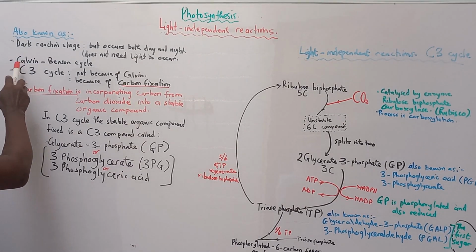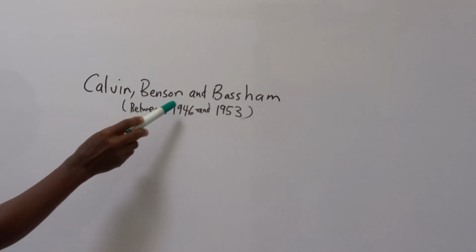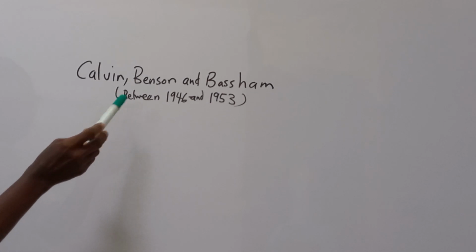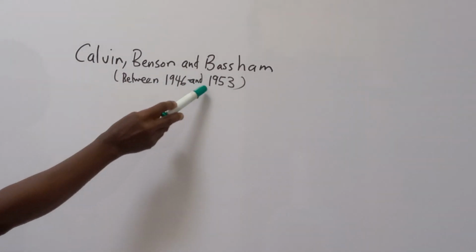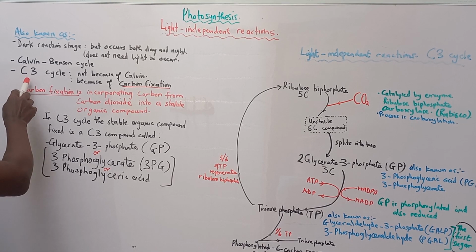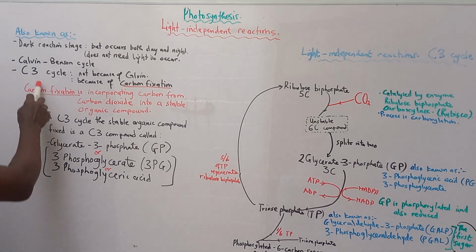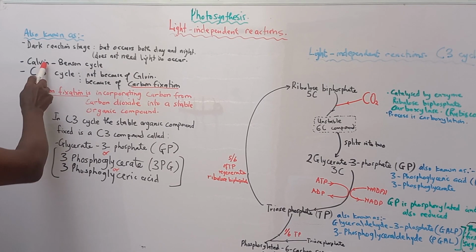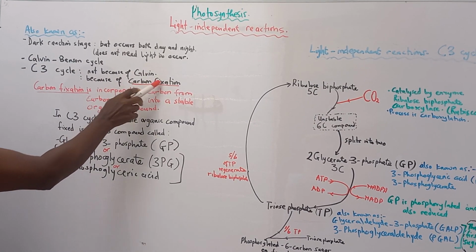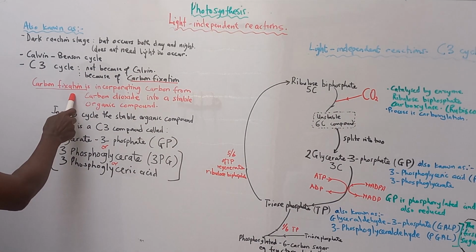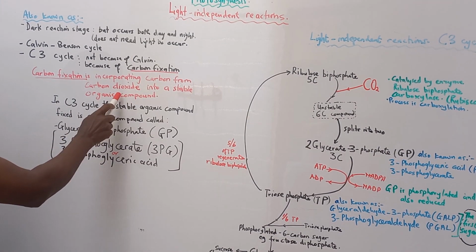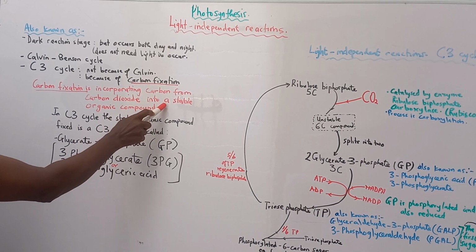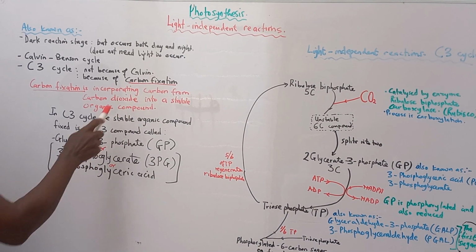Then it's also known as the Calvin-Benson-Bassham cycle. They discovered this cycle between 1946 and 1953. It's also known as the C3 cycle. C3 not because of Calvin, but because of carbon fixation. Carbon fixation is simply incorporating carbon from carbon dioxide into a stable organic compound.